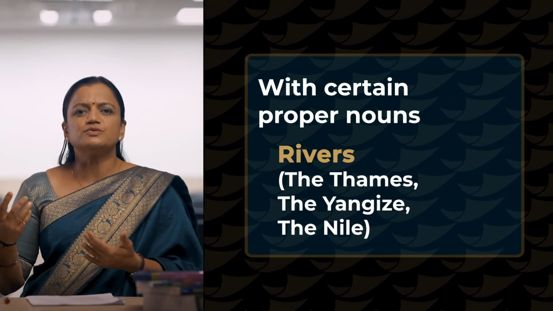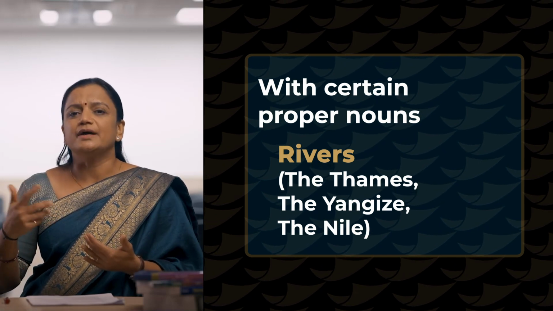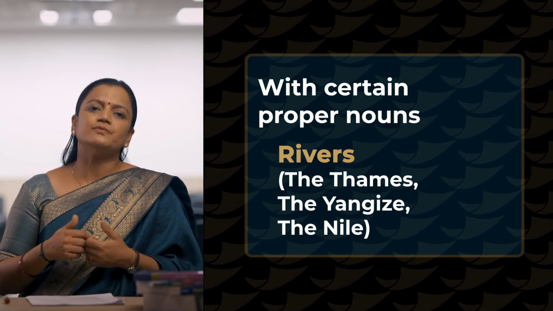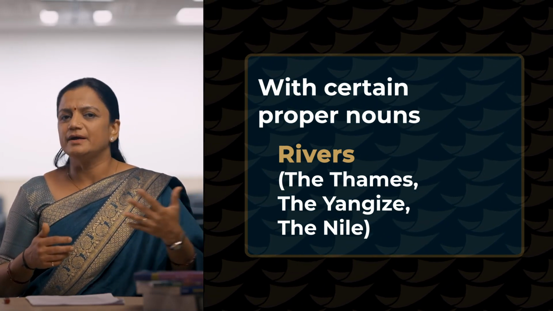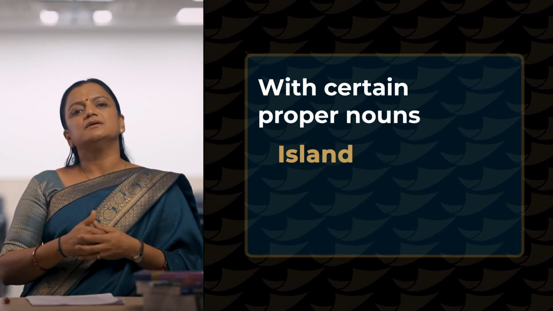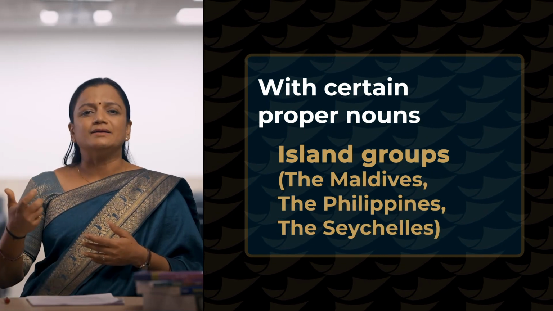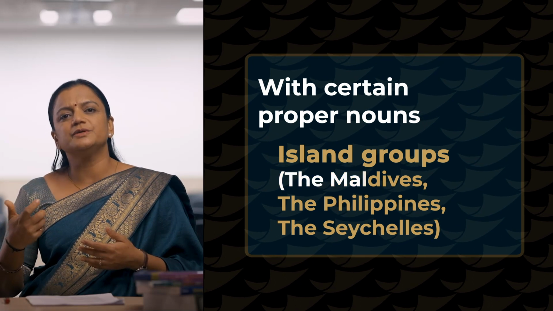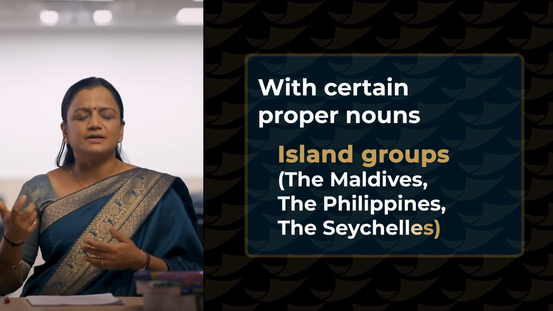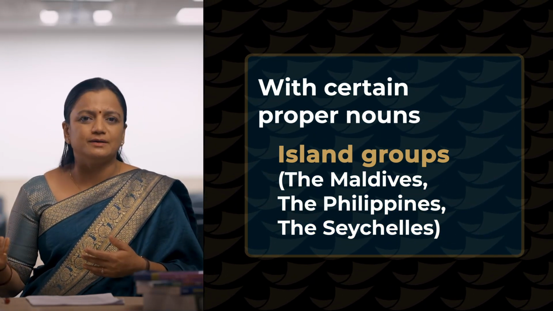Like we can also say the Thames, we can also say the Ganges, the Nile. At the same time, we may say the Ganga, the Narmada, the Kaveri and so on. We place the before the group of islands, like names of the island groups. We say the Maldives, the Philippines, the Seychelles, and at the same time we say the Andaman Nicobar Islands, right?